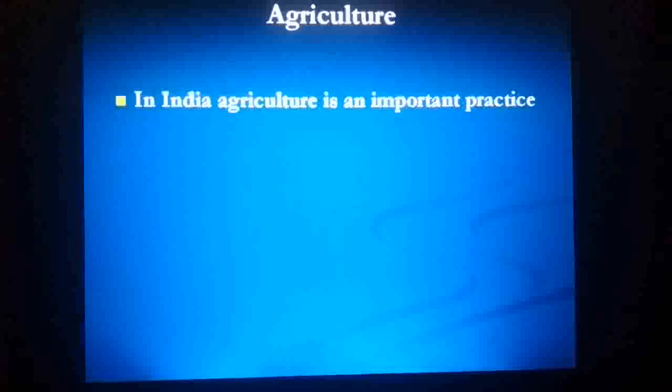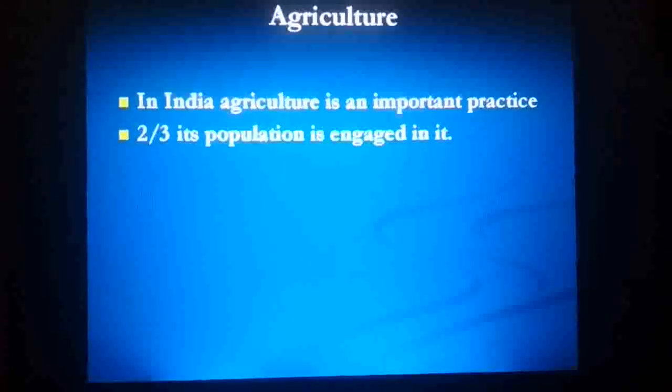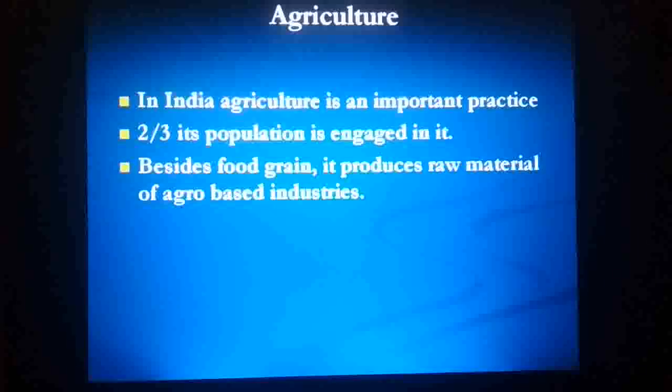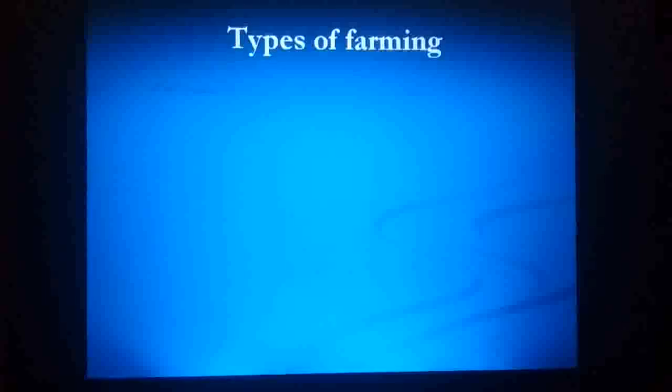Students, this is Mukhtar Magray with a new topic in Geography, 10th class, that is agriculture. As far as agriculture is concerned, it is one of the most important practices in India. At least two-thirds of its population is still engaged in this very sector. Besides food grains, it produces raw materials for agro-based industries. There are different types of farming in India.